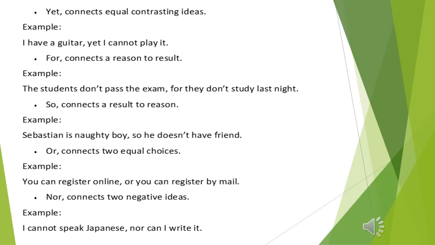And you see here after nor we use the question form, by saying nor can I write. I can't say nor I can write it. So the correct way is to say nor can I write it. Nor is used here to connect two negative ideas. Is it clear? I hope so.